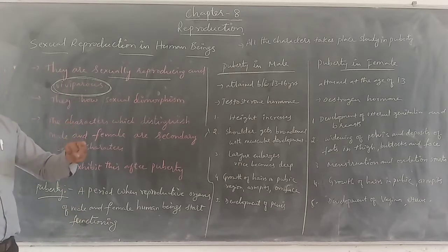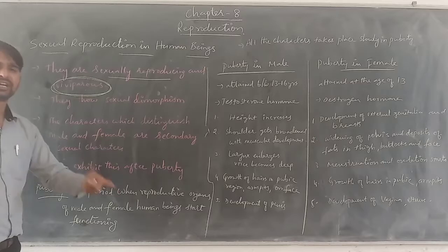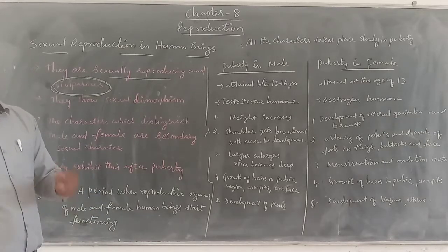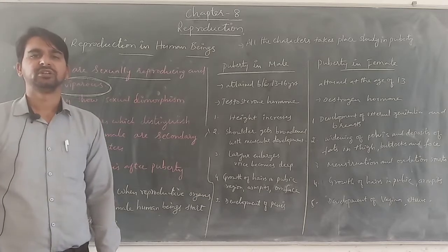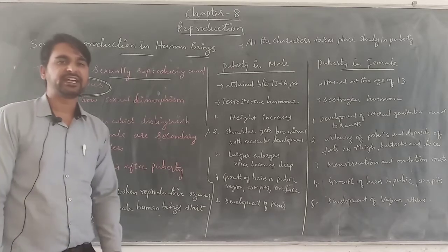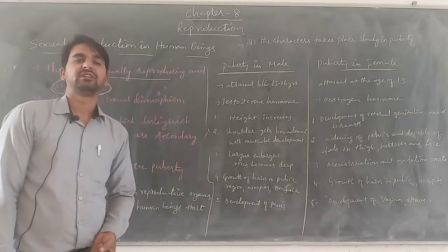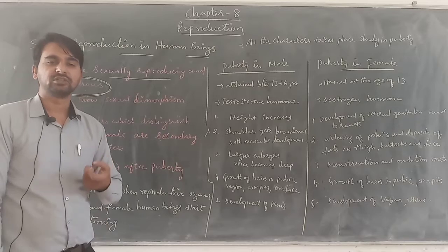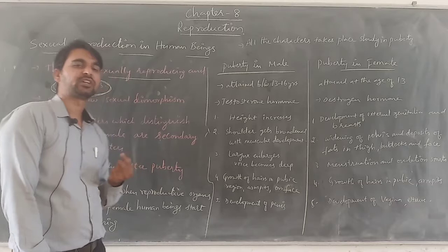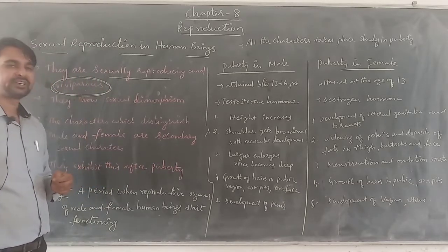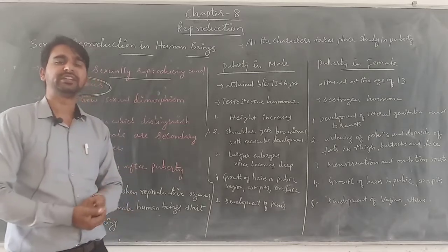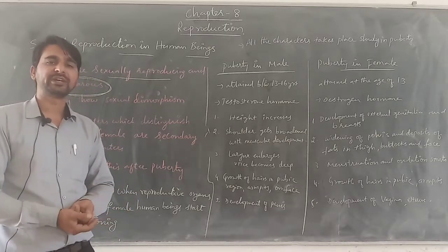Oviparous and viviparous are two different categories among sexually reproducing organisms. In oviparous animals, after the fusion of the gametes, the organisms lay eggs, and that egg later develops internally into an organism which breaks open the shell and comes out. So those egg-laying animals are oviparous. In viviparous organisms, they directly give birth to the young ones. There is another difference between oviparous and viviparous.